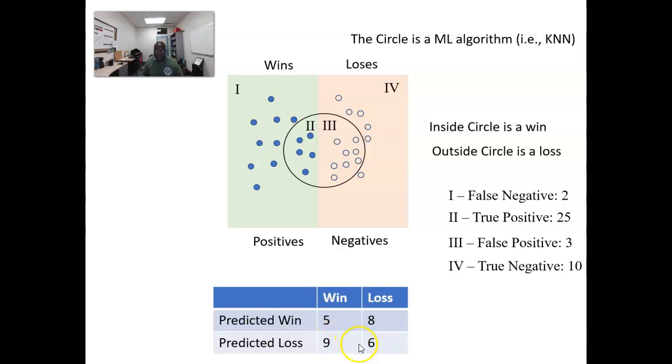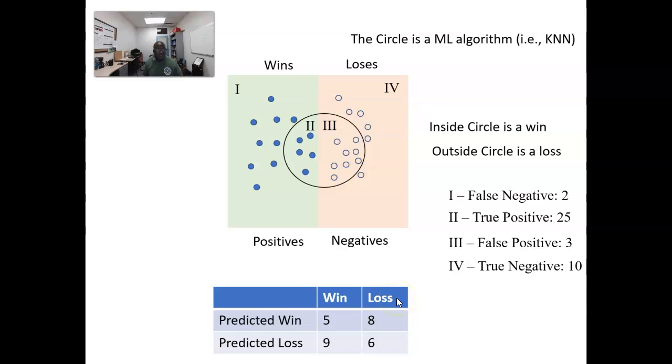So on the cross diagonal, the 5 and 6 are the actually accurate counts. So here it's the 2 and the 4. So this region here, 5 is the 2. Outside here, this 4 is the 6 if you count the points. Whereas 8 is when you say you predicted it as a win, but in reality it's a loss. So this is the 8, and you predicted it, based off the machine learning algorithm, to be a win, a loss, but in reality it's a win.